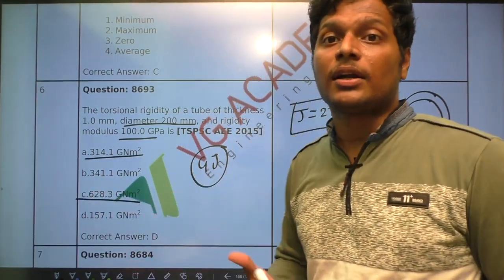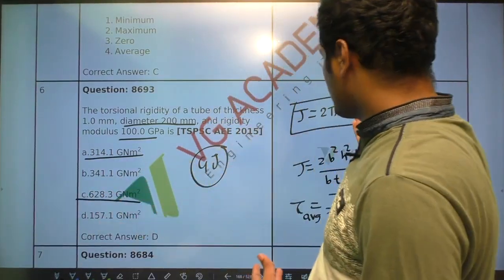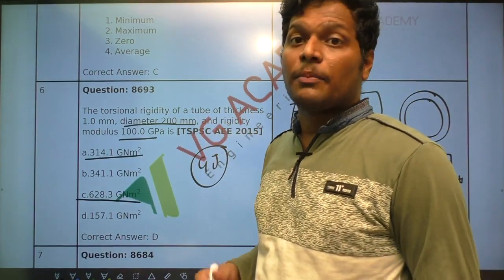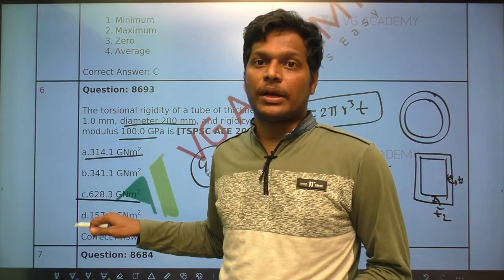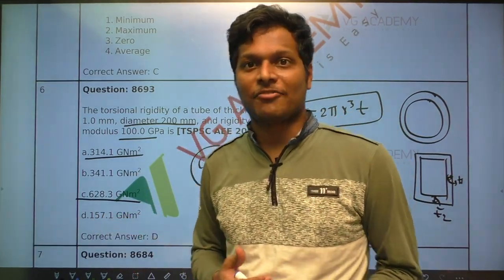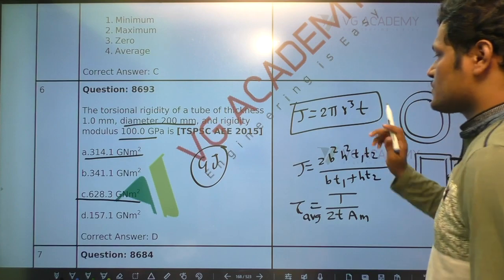So they want us to calculate by the thin tube section formula only, because in the exam sometimes if they give 618 and 628 then it will be very risky for us. So it's better to use the exact formula.